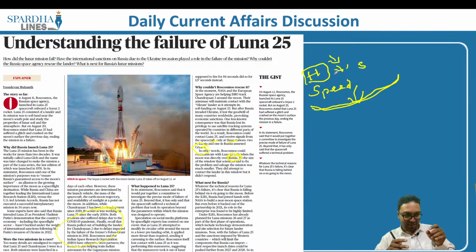So the idea is that it was supposed to have had a soft landing, but then it has had a hard landing and it was not able to control it, and there is a failure. We have more information which is supposed to come up, but as of now, this is all the information that we have with respect to the Roscosmos. Now let's look into the next article.